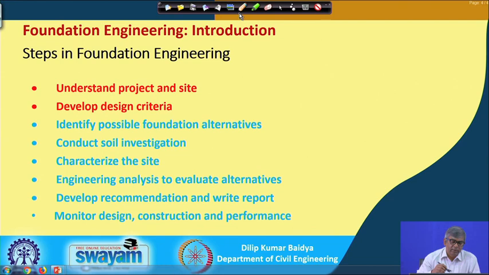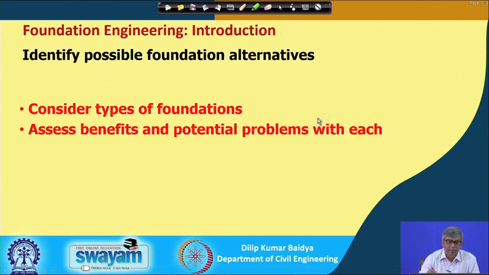Now, regarding what I have told, let me see some of the things. As I have mentioned, consider types of foundation, that means whatever different types are in my hand, I will select initially and assess the benefits and potential problems of each.